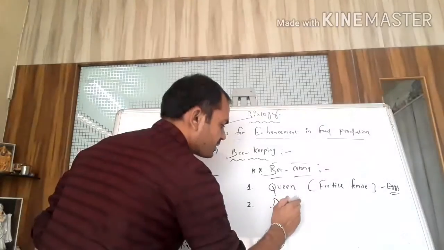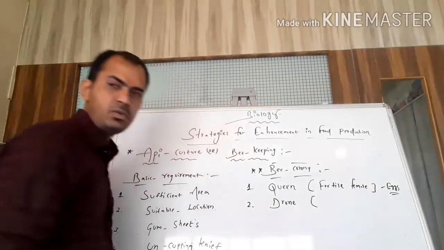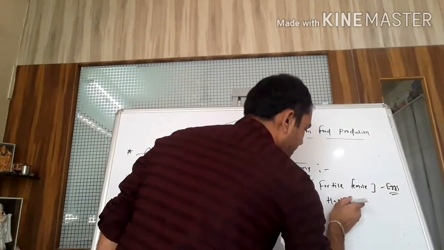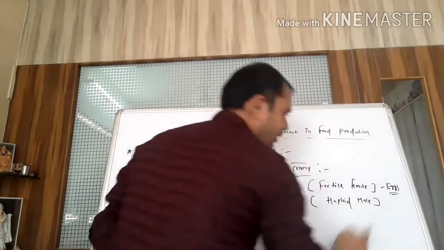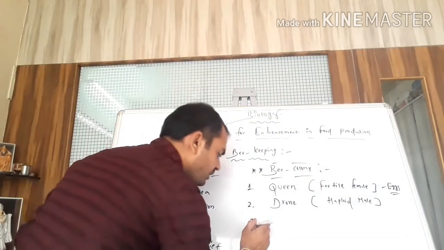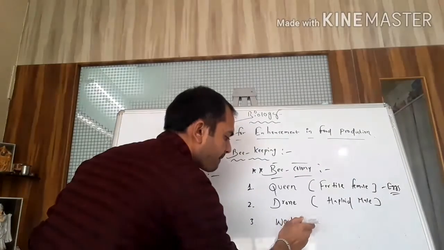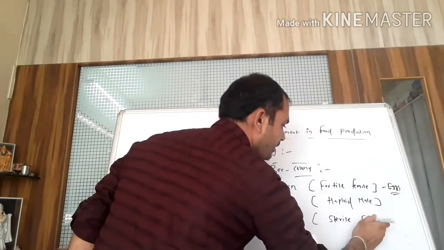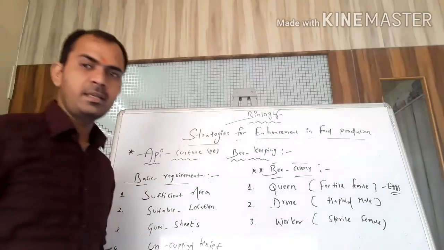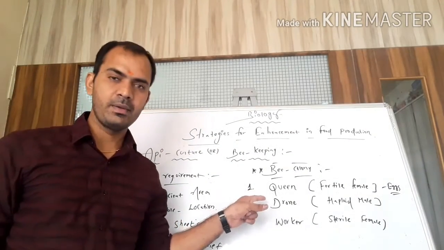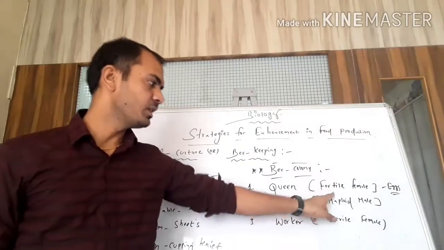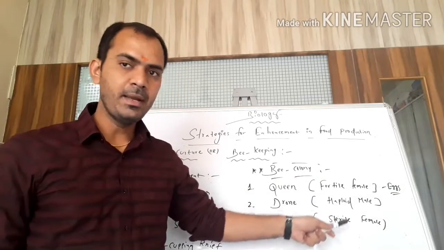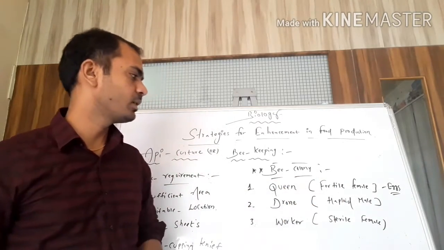Now the second one, students, is the drone. What is a drone? The drone is considered a haploid male. So it is called, students, a haploid male. Now the third one, students, is the worker. The worker is also called, students, a sterile female. So these are the three important bee types in a colony: queen, drone and worker. The queen is the fertile female, the drone is the haploid male, and the worker is the sterile female.